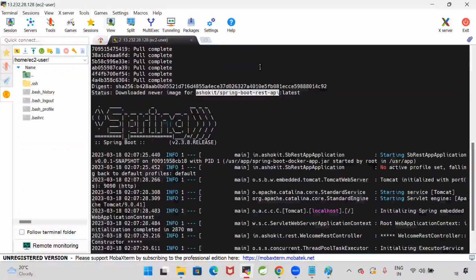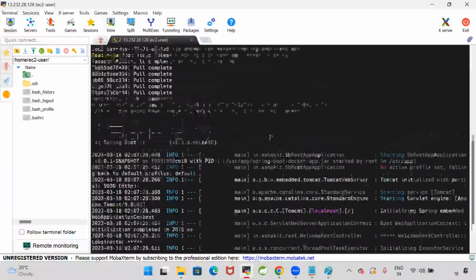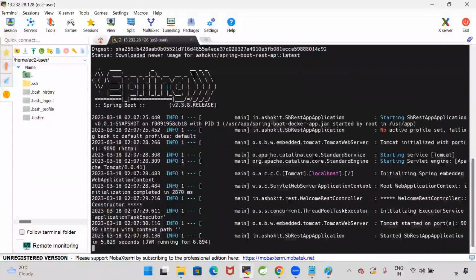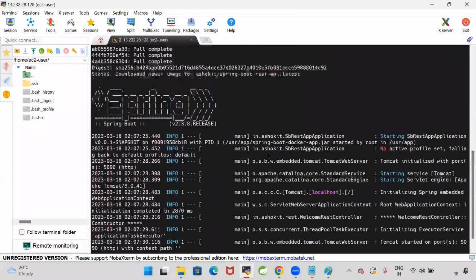Sir, do we need to keep this image name unique every time? Yes, in our repository the image name should be unique. In my Docker Hub account, every image should be unique. So Ashok IT is my username. You will have your username, slash, your image name.